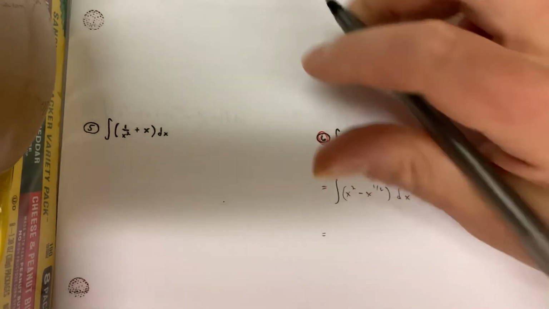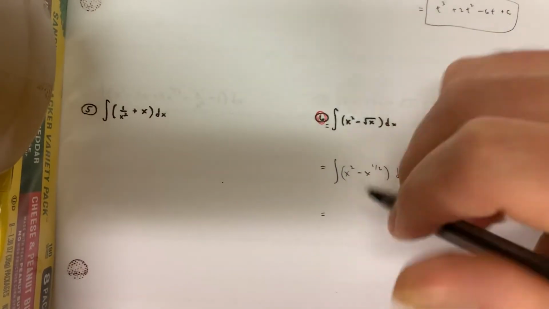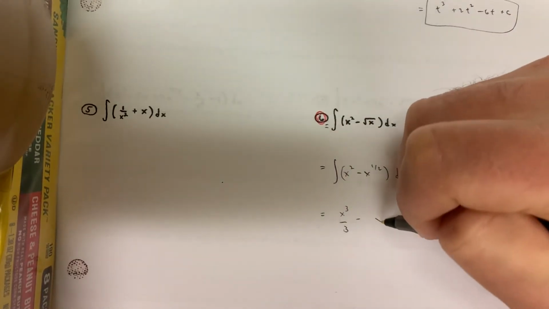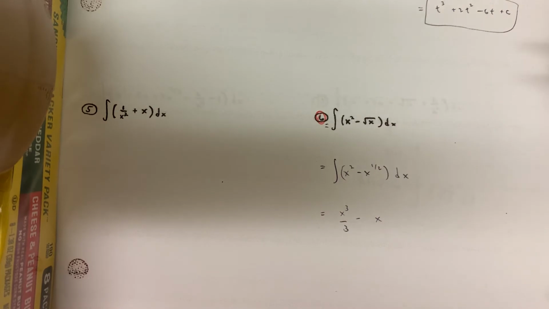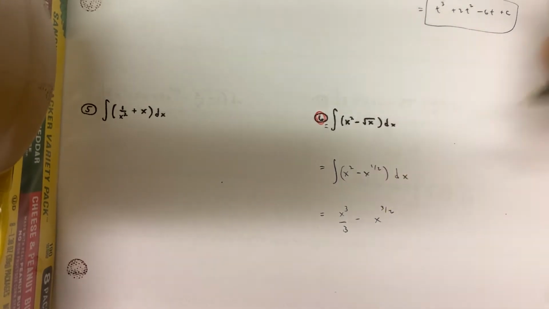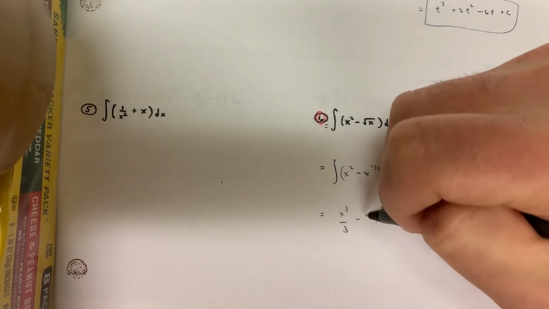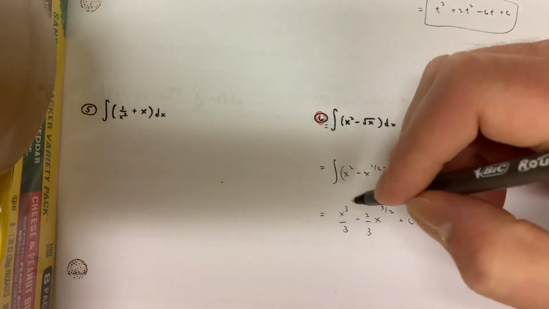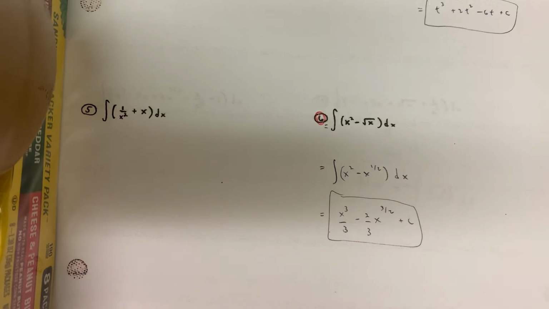Okay, now I'm going to integrate, which means now I drop the integral sign. Integral of x squared, add 1 to the exponent, divide by that number, minus the integral of x to the 1/2, add 1 to 1/2. 1/2 plus 1 is 3/2. Rourke over there is dividing by 3/2. The rest of us multiply by 2/3. Then we put a plus c after it. Man, I'm just going to box that in right there.